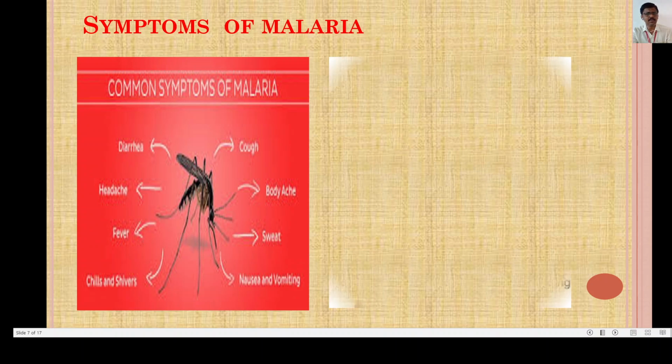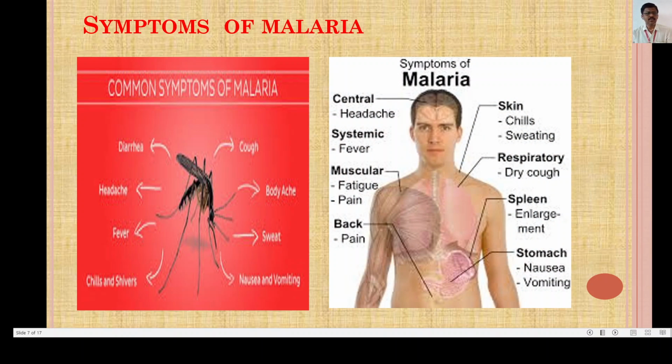Now what are the symptoms of malaria? In these 2 diagrams we are able to see various symptoms of malaria. Here, what are the common symptoms of malaria? The first are cough, body ache, sweat, then nausea and vomiting, colds and sweats, fever, headache and diarrhea. These are the common symptoms of malaria.